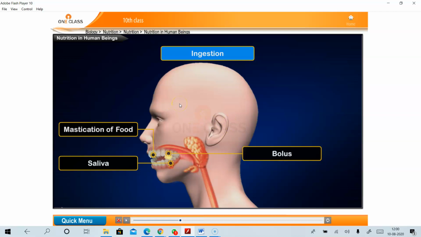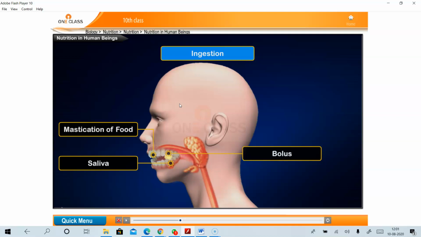So the starting of the process is ingestion. Ingestion is nothing but the food that we intake through our mouth. After ingestion, the mastication of food process takes place. What is meant by mastication? The breakdown of large food particles into smaller food particles with the help of teeth present in our mouth.